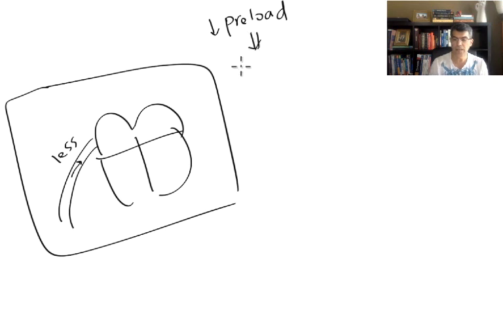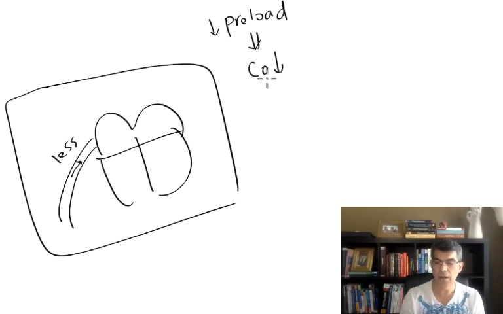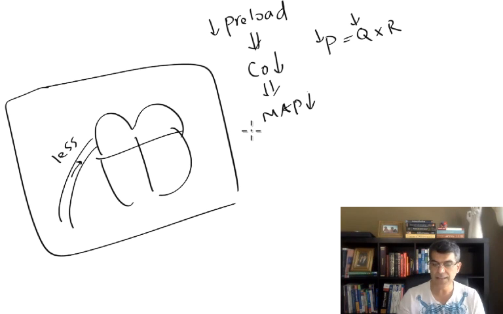If your preload goes down, that means your cardiac output is going to go down. And as soon as your cardiac output goes down, that means your mean arterial pressure is going to go down. Remember, we said P is equal to Q times R. So if the Q goes down, then P is going to go down. When mean arterial pressure goes down, we said your baroreceptor is going to detect that one.